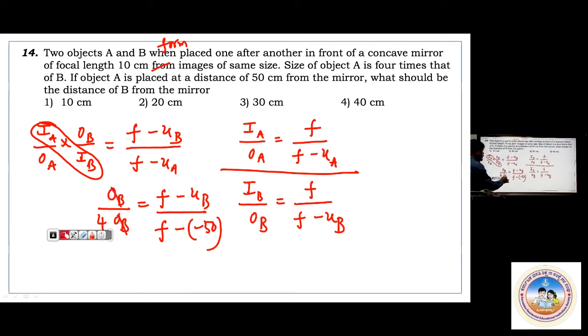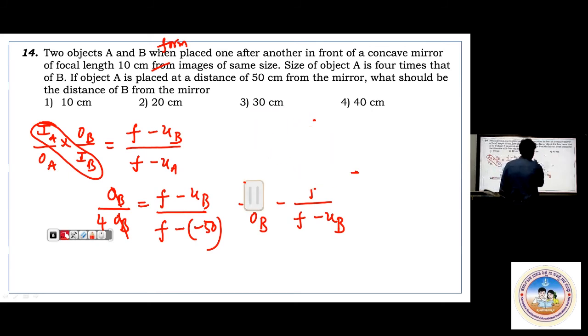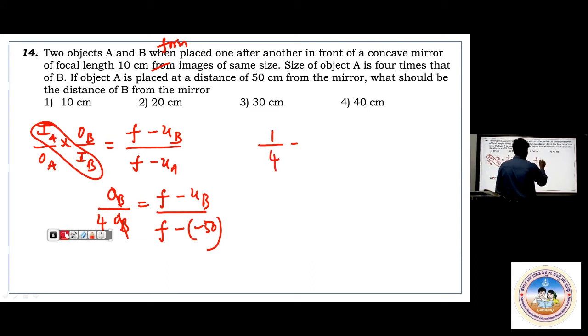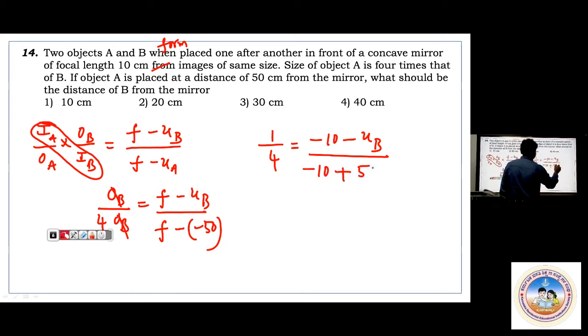Then this cancels, and I'll be doing just calculation here. 1 by 4 equals minus 10 minus UB divided by minus 10 plus 50. You just calculate and find out UB. Cross multiply and UB will be minus 20 centimeter. That is, the answer is 20 centimeter.